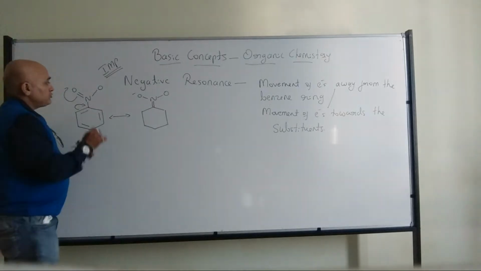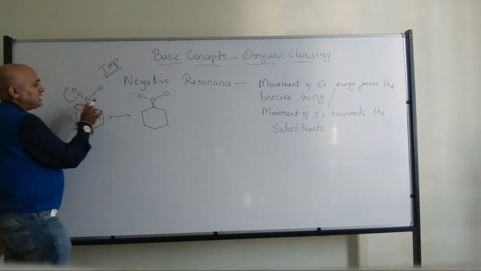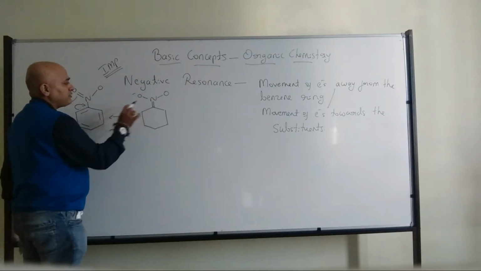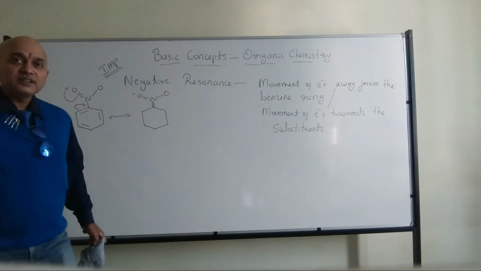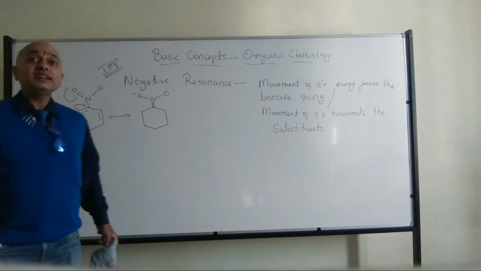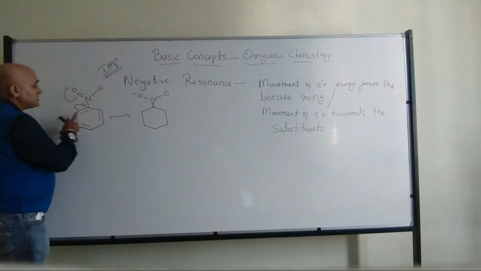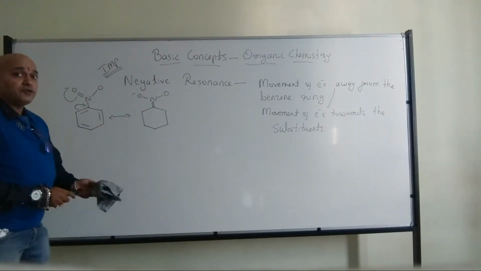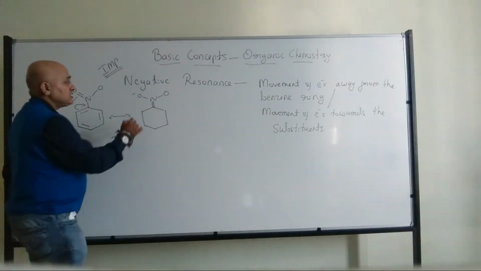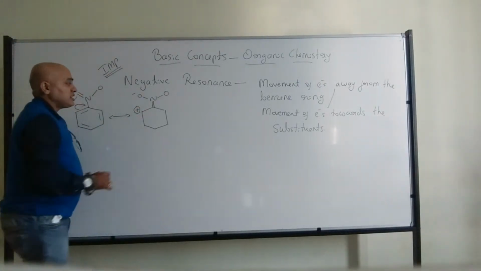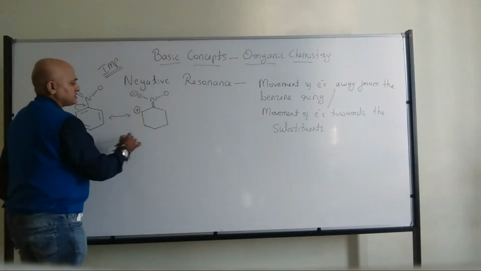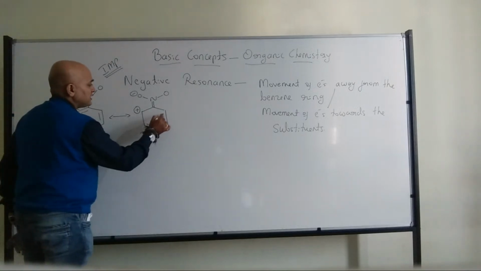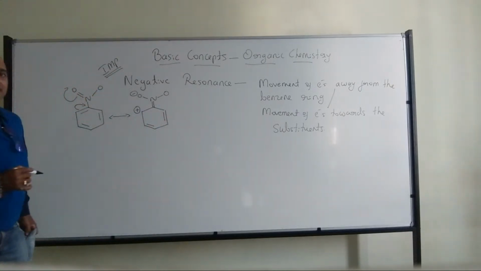Okay? So now, to nullify this loss of one electron, this nitrogen has made a double bond with this carbon. Now, who is the loser actually? Who is the loser here? The loser here is this poor fellow. This carbon is the loser. So it has lost one electron, and due to that it will take the positive charge. So negative, positive. And all the other double bonds will remain the same.